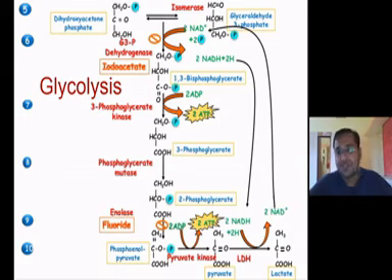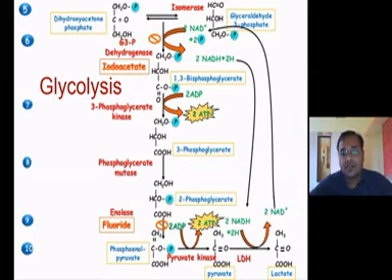Everyone knows about this, for example in sprinters and others, where lactic acid accumulates in the muscle due to anaerobic conditions or depleted oxygen.